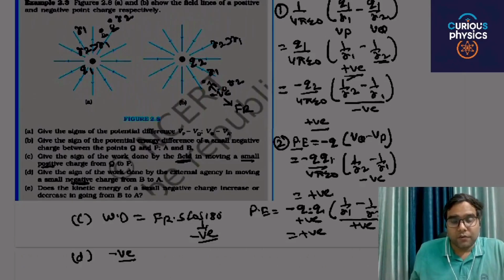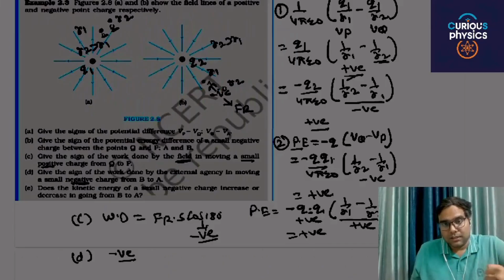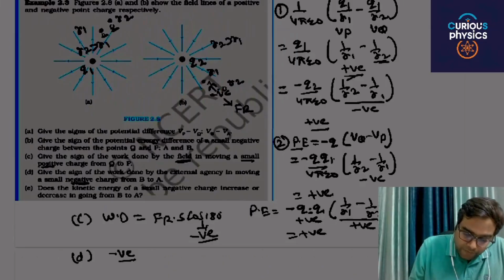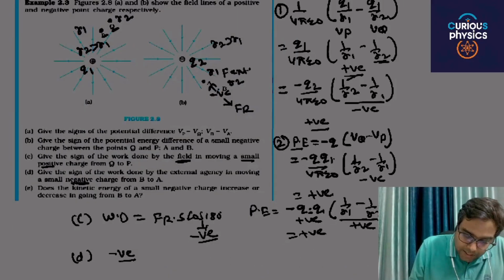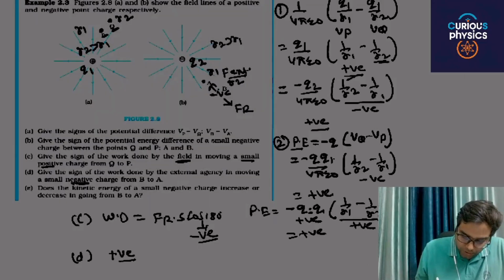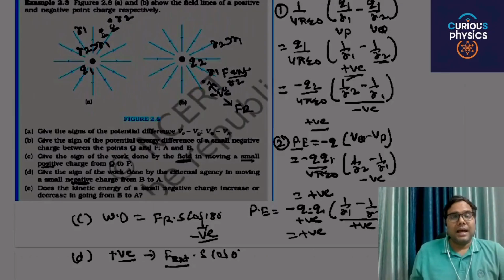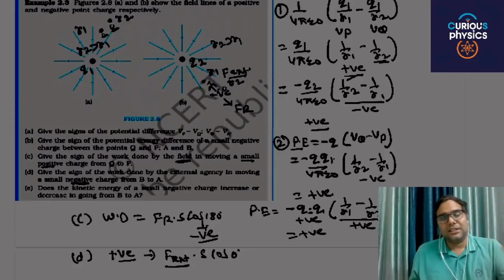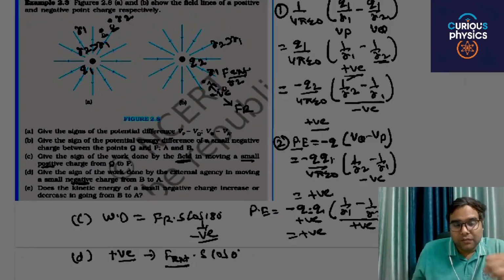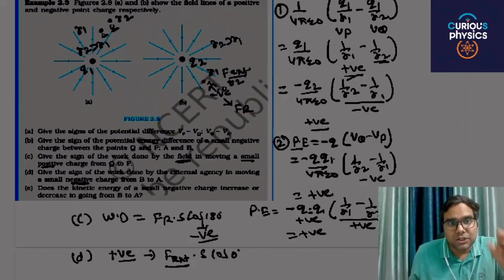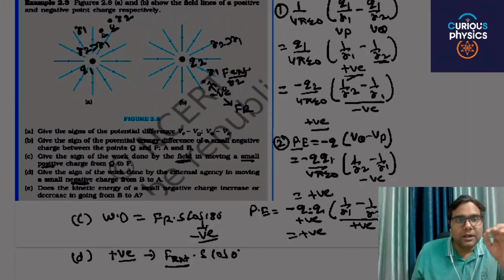The external force will be against the force of repulsion, and the work is F external into S into cos 0. The force of attraction by the external agent will be against the force of repulsion, which means the angle between displacement and external force is 0, and that's why the answer will become positive.